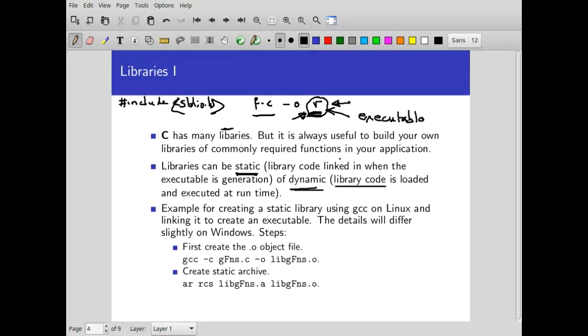So at some point we'll study make, which is a utility which kind of builds the entire system for you. And when we do that, we will see how all these things can happen automatically. Automatically, in the sense you have to write a small program, a script, which does it using the make utility. But once you have done that, all the details get taken care of through what is called a makefile. So we'll be studying this later. But here let us just look at how a library gets created.